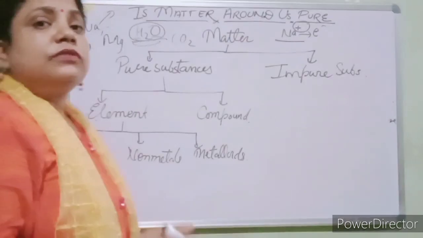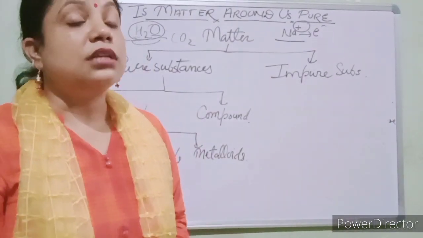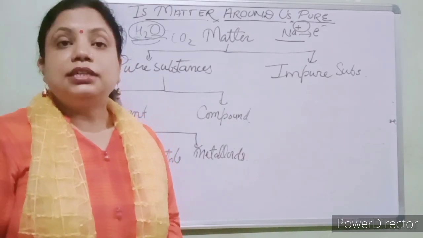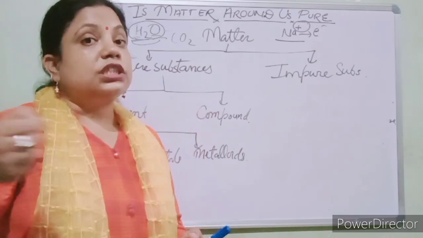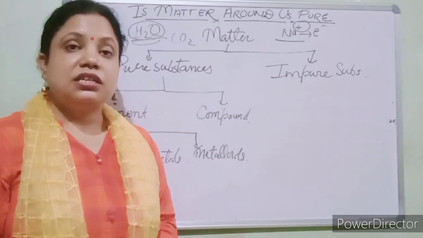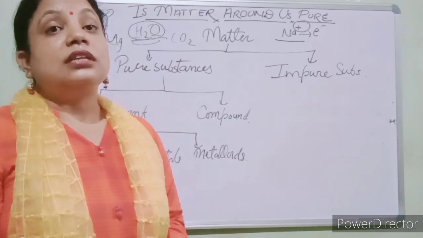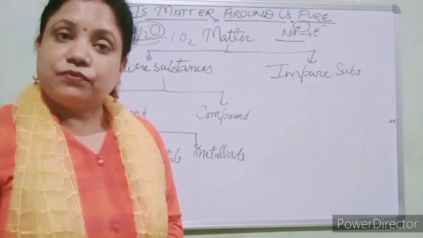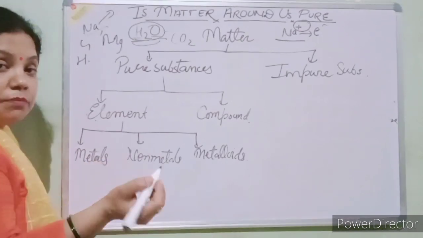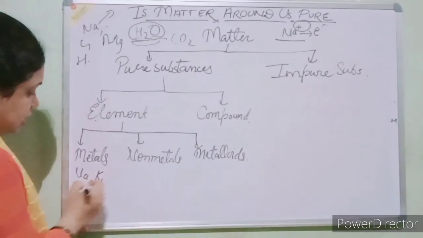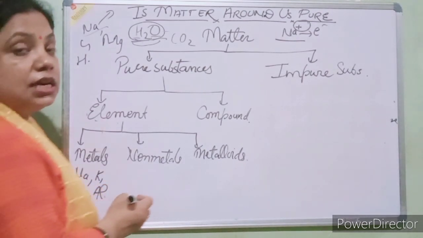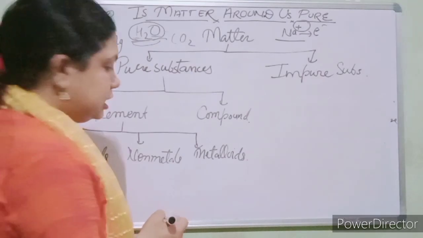Now the physical properties of the metals, students. Metals are sonorous in nature, they produce sound. Metals are ductile in nature, that means we can convert them into thin wires. Metals are malleable into thin sheets, and metals are shining in nature, lustrous. Fine. So these are the properties of the metals. Examples of metals, students, are sodium, potassium, magnesium, aluminium. These are all metals and they are electropositive in nature.